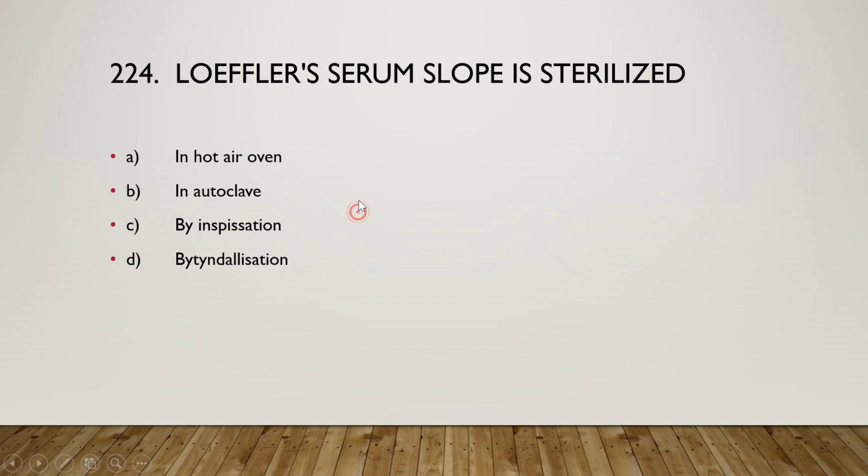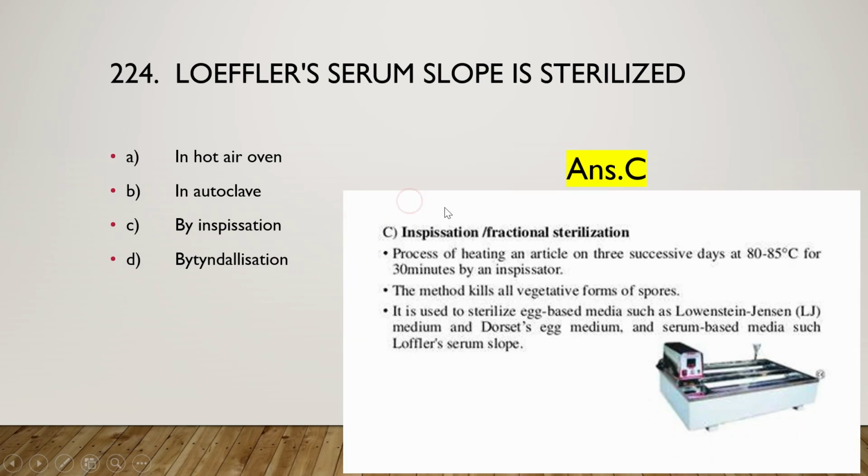So move on to the next question. That is, Loeffler's serum slope is sterilized in a hot air oven, in an autoclave, by inspissation, or by tyndallization, and the right answer is option C, that is by inspissation. And this inspissation is a fractional sterilization. That means this is the process of heating an article on 3 successive days at 80 to 85 degrees Celsius for 30 minutes by an inspissator.